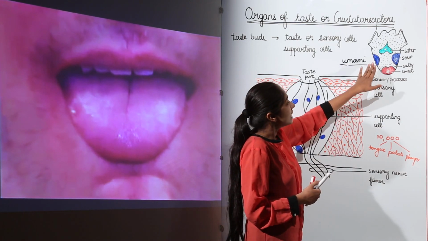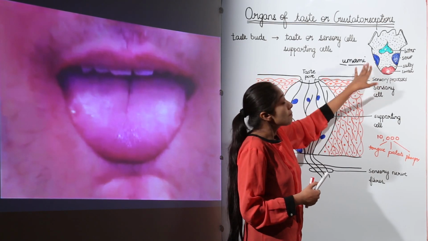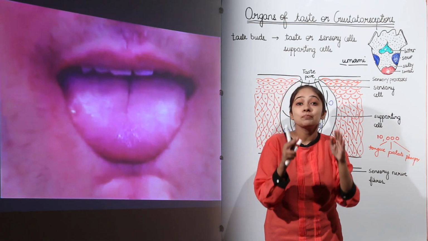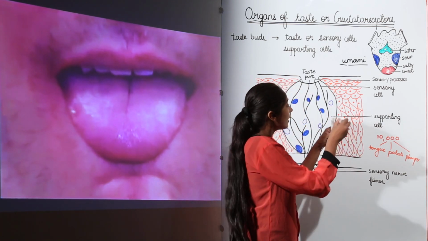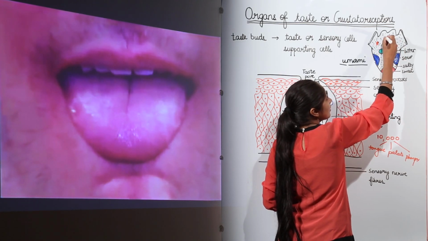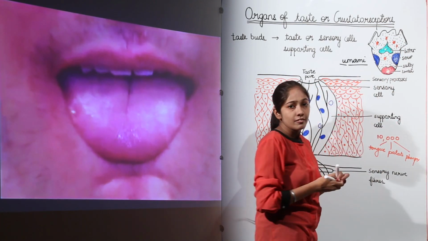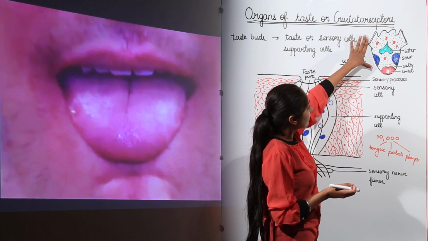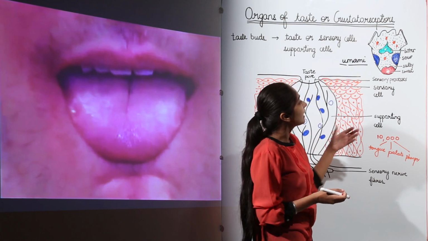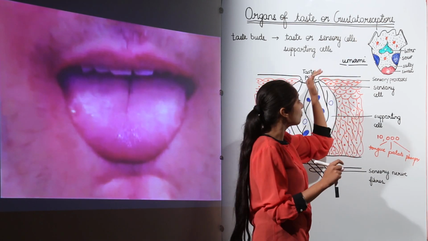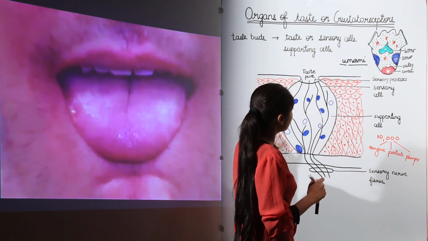After this, you need to know that there are papillae on your tongue. These papillae are the projections on your tongue. On your tongue you have certain projections like this, the papillae, which are very small. We will see the papillae later on. These papillae actually have the taste buds. The papillae are not the taste buds; they have the complexes which are known as taste buds.